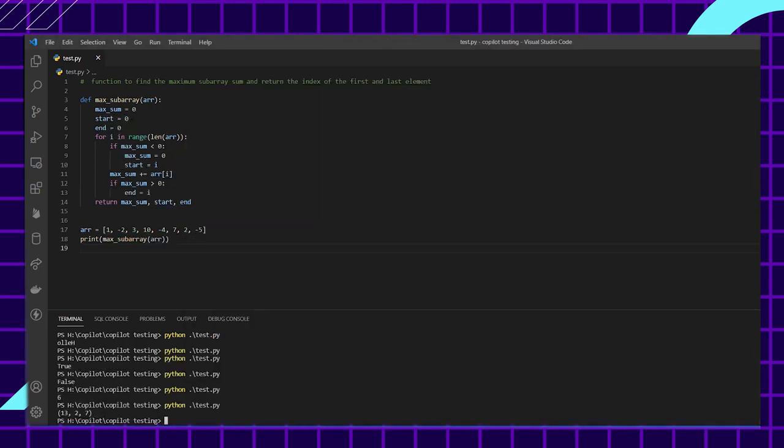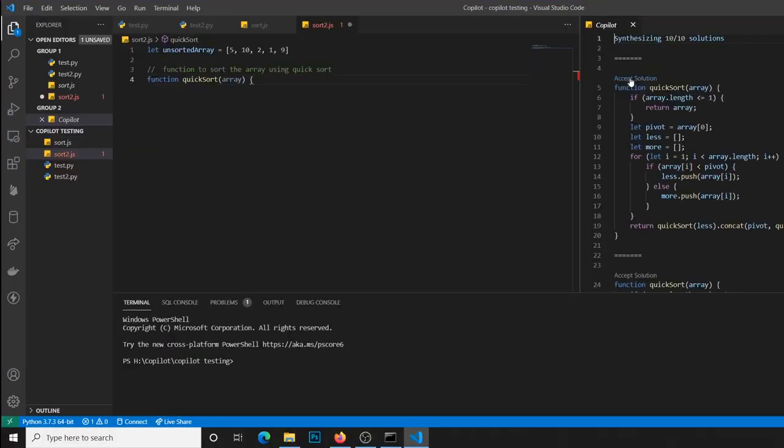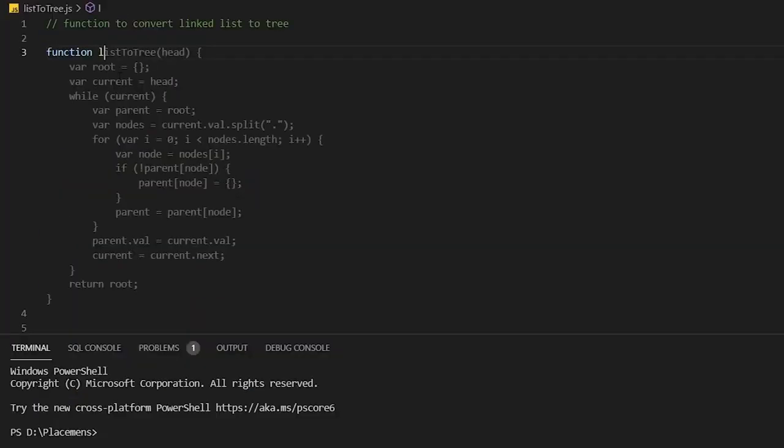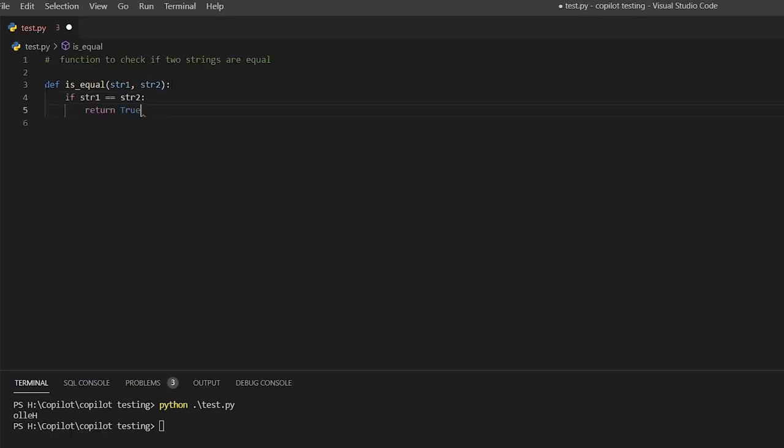Great. Let's check the answer right now, and it's 18. Let me verify. It's 18. Wow, it's working code. Wow, amazing. After doing simple problems like this, I even tried quicksort, merge sort, conversion of a linked list to a tree, and AI was very easily able to give solutions.